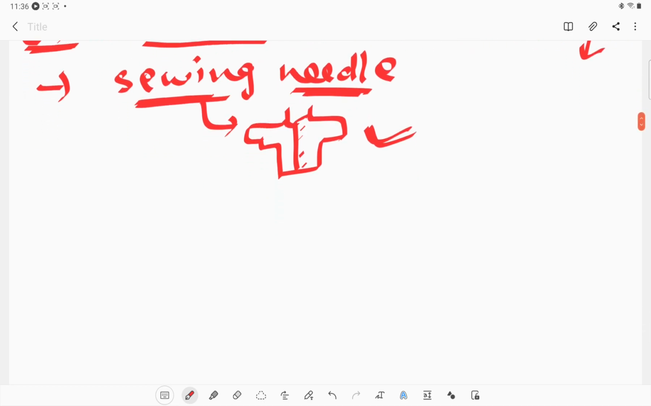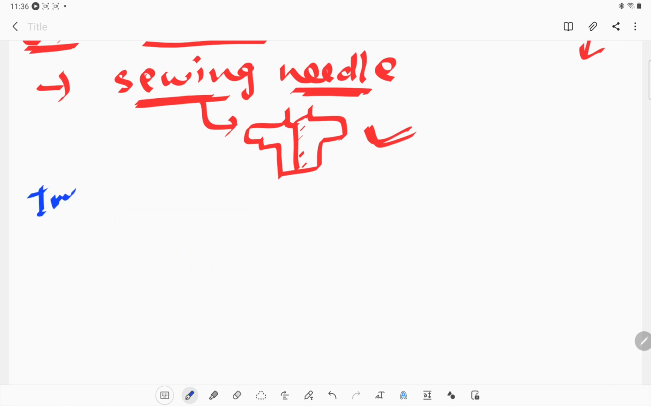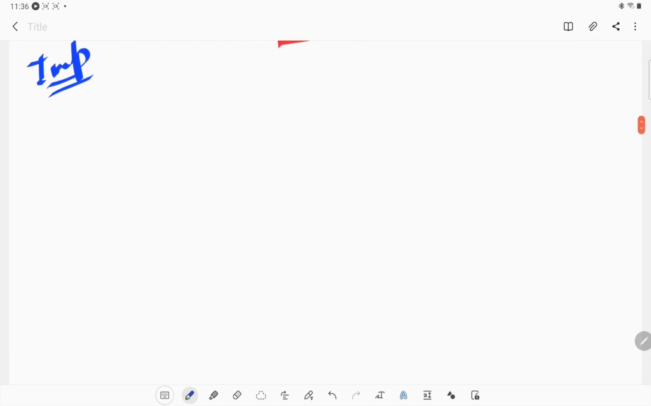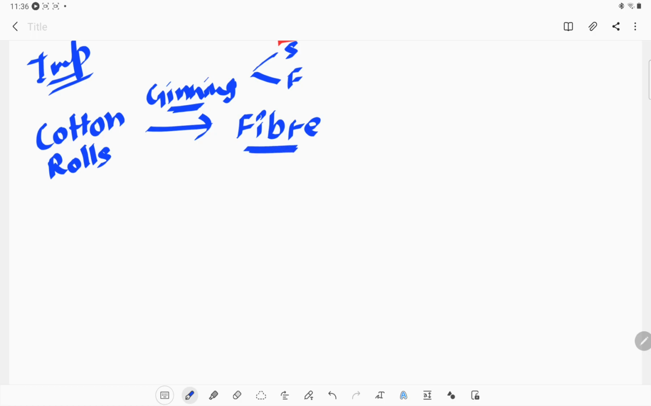Okay, now the main important concept which you need to keep in mind for this chapter is this flow chart. You only need to understand this, and you will be good to go. From the cotton balls, or we can say cotton rolls, what we get is fiber, with the process of ginning. What is ginning? Ginning is a process in which we can separate the cotton fiber and the seed easily. We are removing the seed from the cotton fiber, so what we get is the cotton fiber.